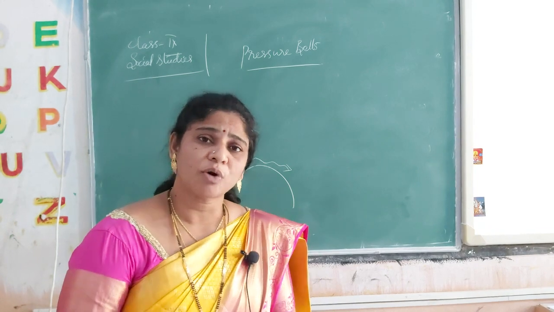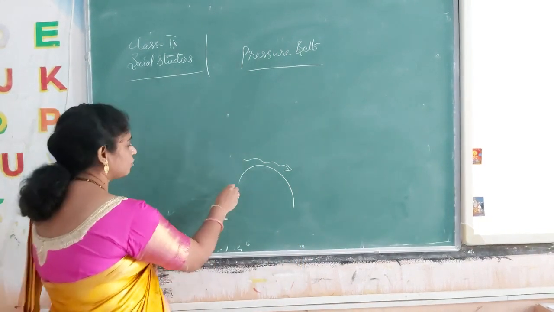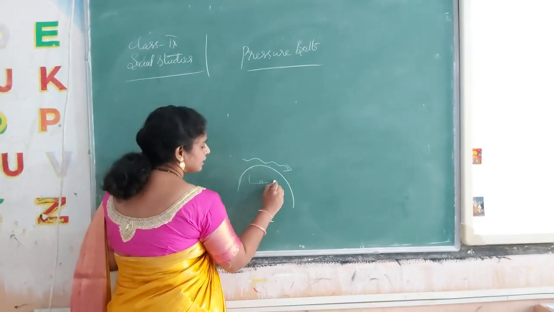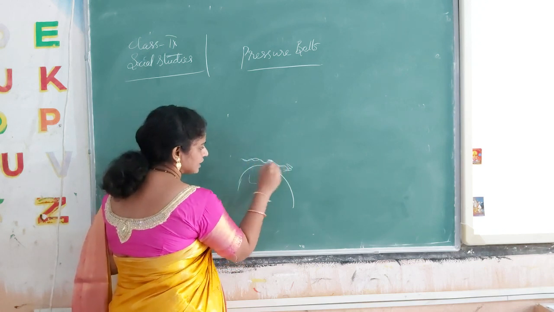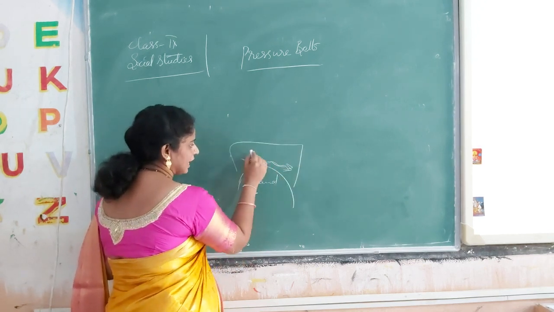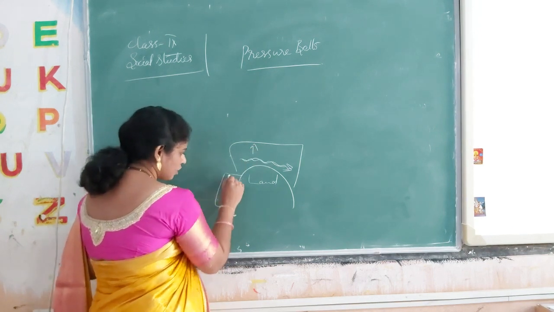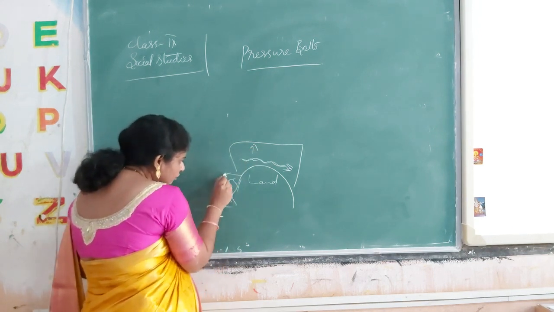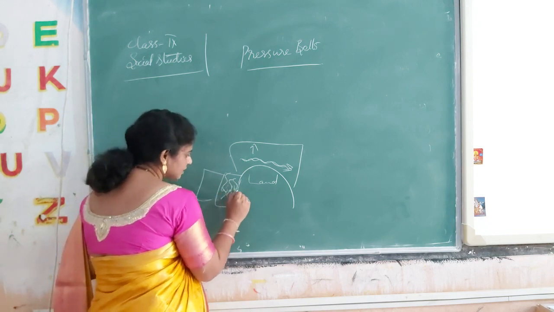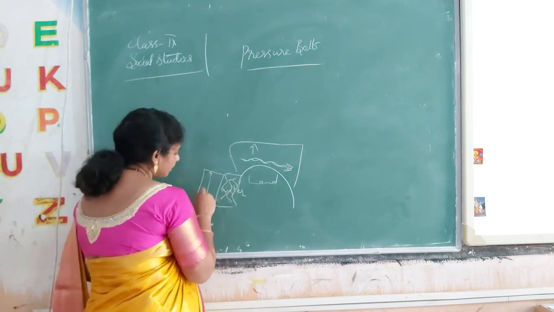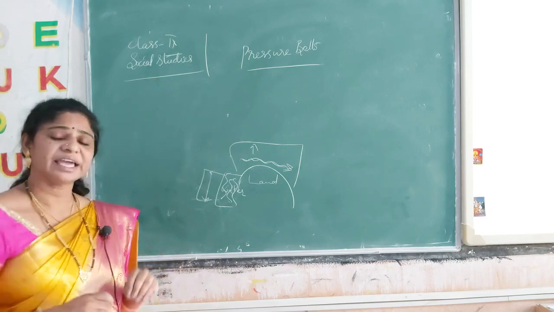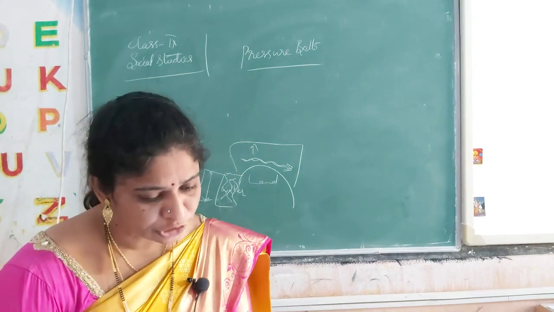Okay? So on the earth surface, this is the land. The land heats very fast. The air present above the land heats up more compared to where the water is present. Above the water level, the air in the atmosphere heats slowly.